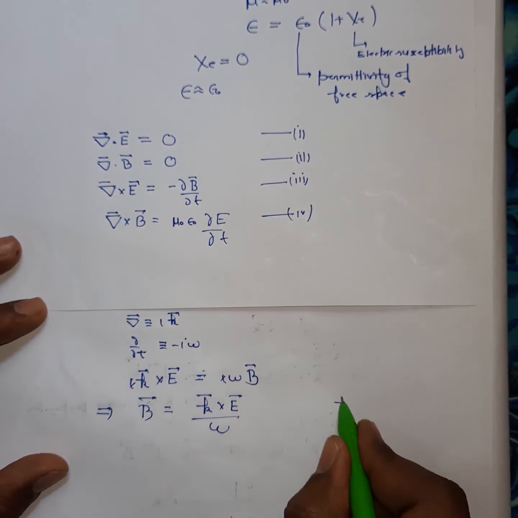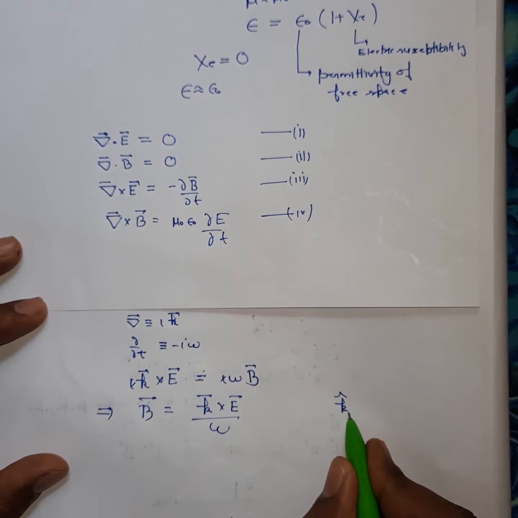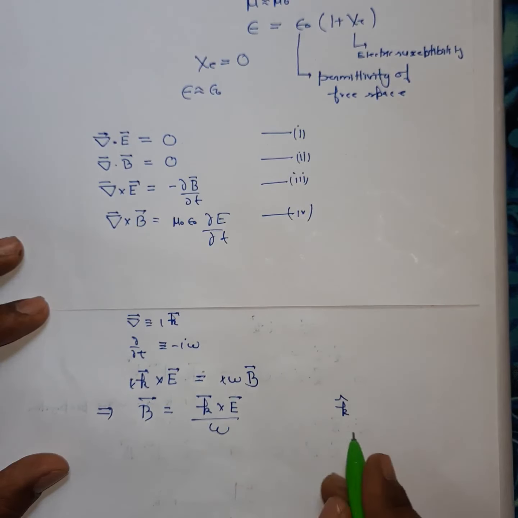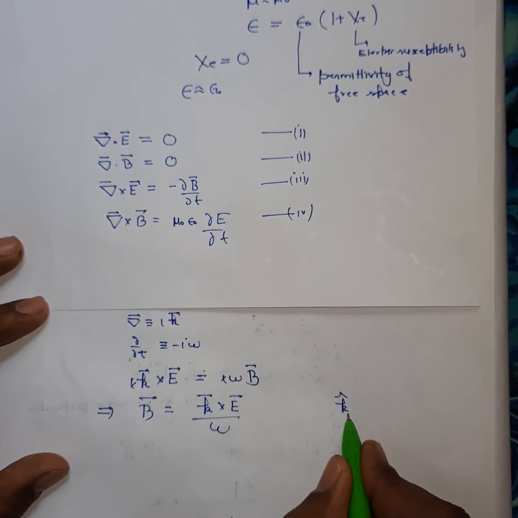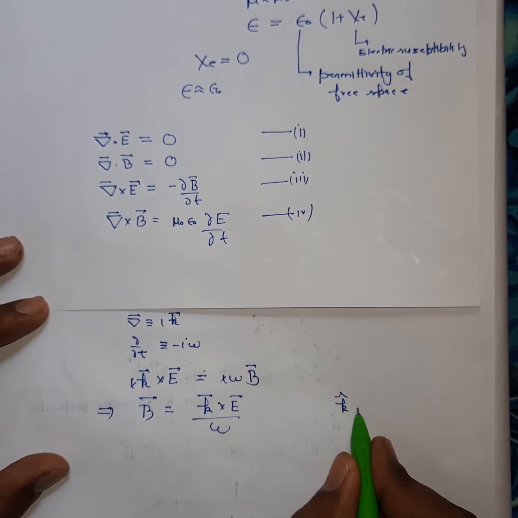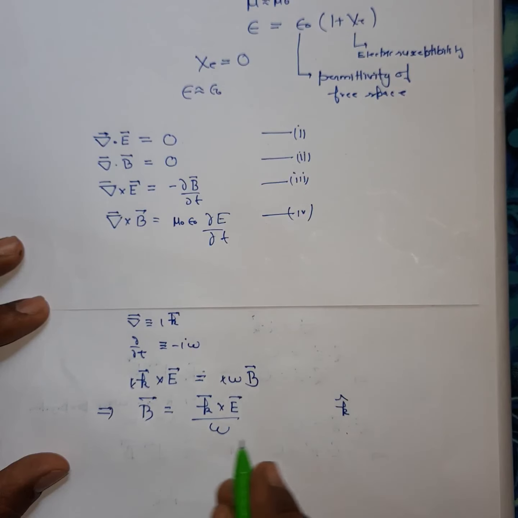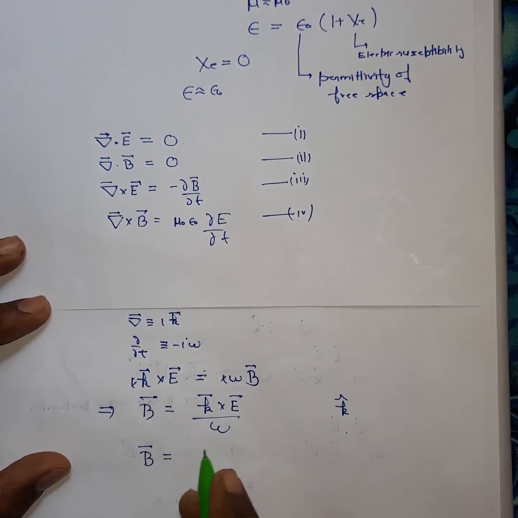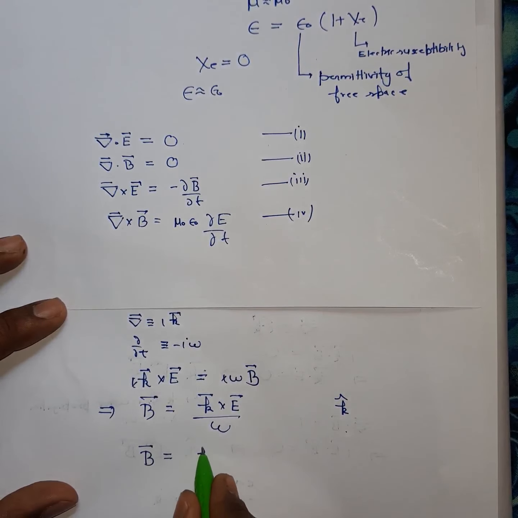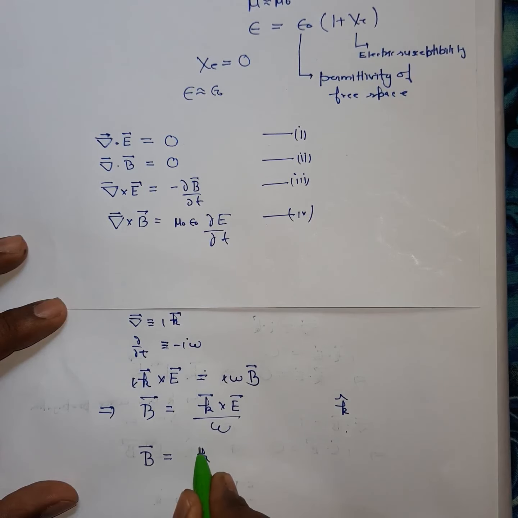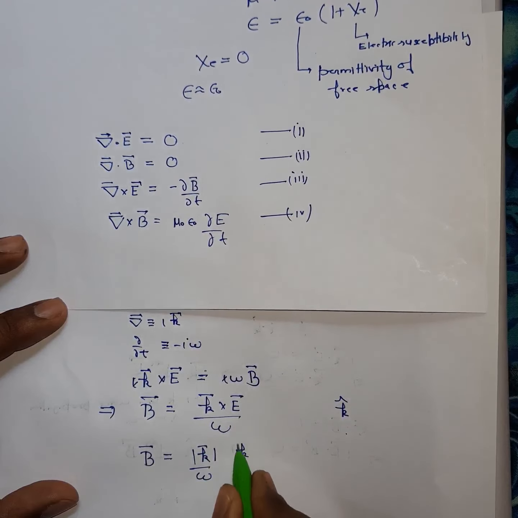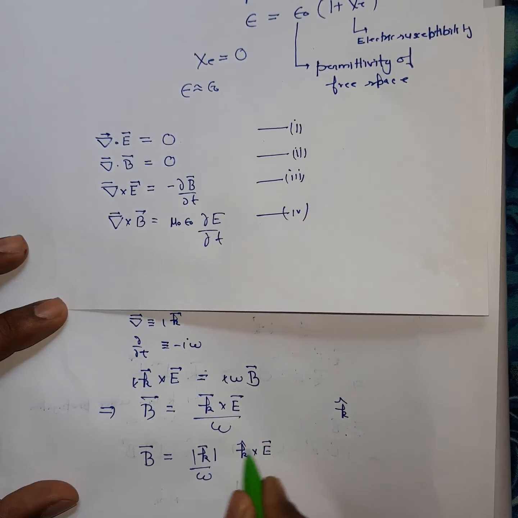If you assume that k cap is the unit vector along the direction of k, so along the direction of wave propagation, then you can write B vector is equal to k cap, mod of k vector by omega, cross E vector.